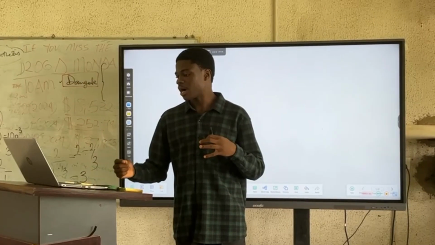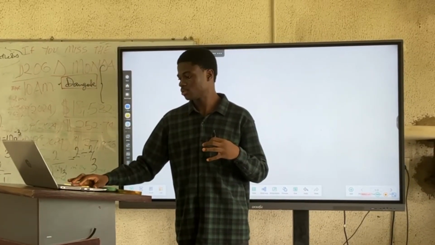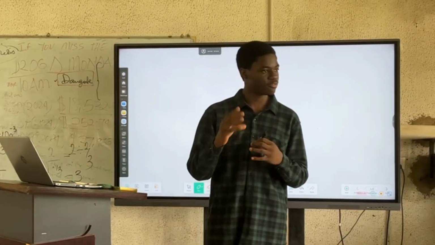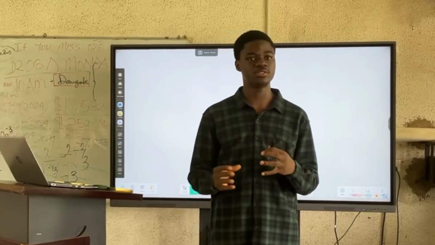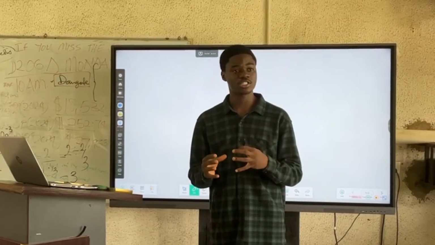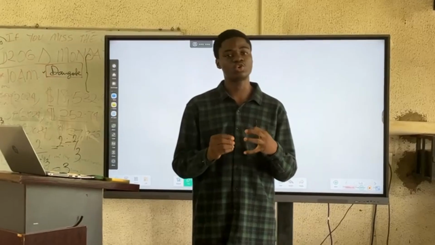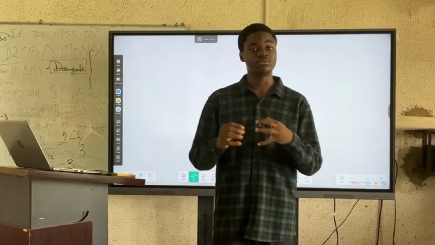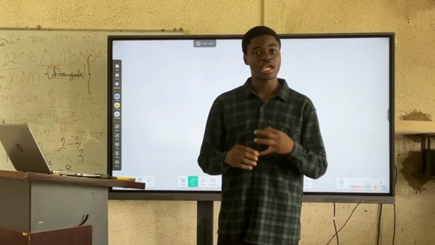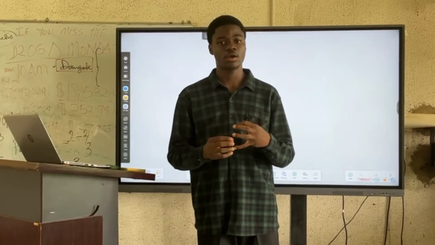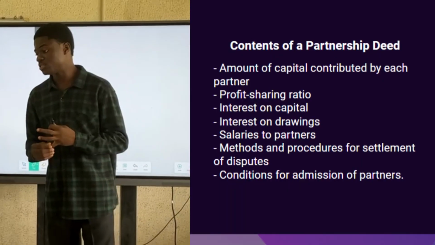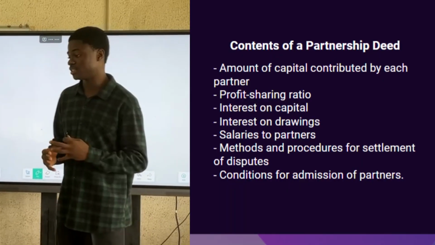Now, what are the key elements of a partnership deed? First, let me define what a partnership deed is. A partnership deed is a document that shows the rules and regulations guiding a partnership. Every partnership usually has this deed, right? And some of the content of the partnership deed is the amount of capital to be contributed, the profit sharing